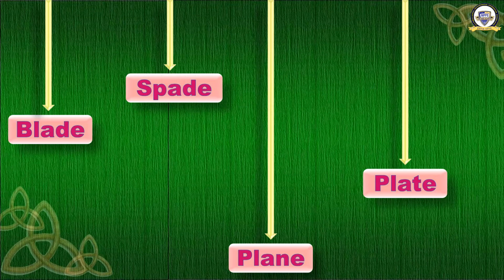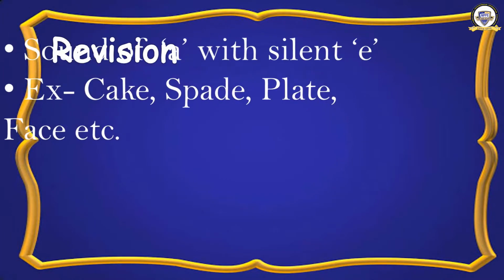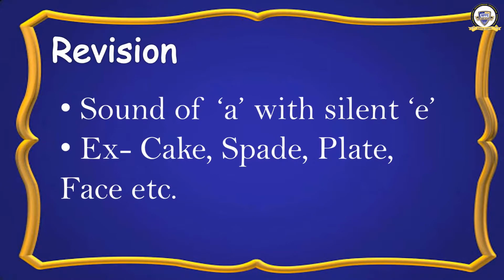You learned a lot of words today. Sounds with A, but the letter E is silent. So let us have a revision now. What did we learn? We learned the sound of A with silent E. It is cake. A sound is coming, but at last there is an E. That E is silent. Next example, spade.